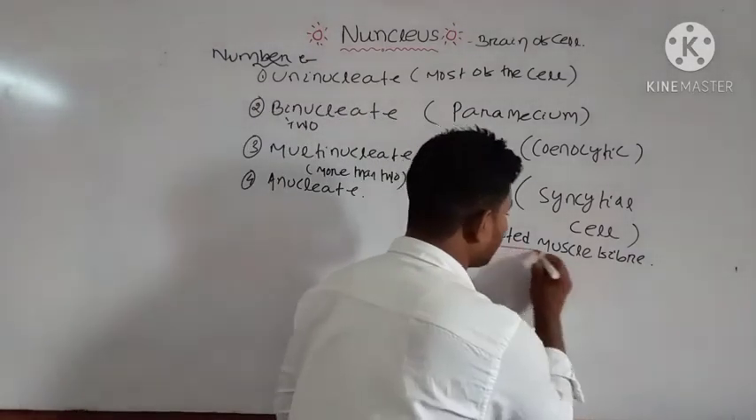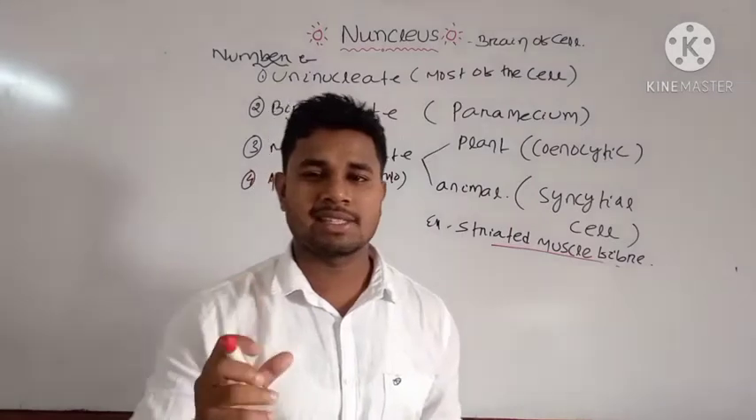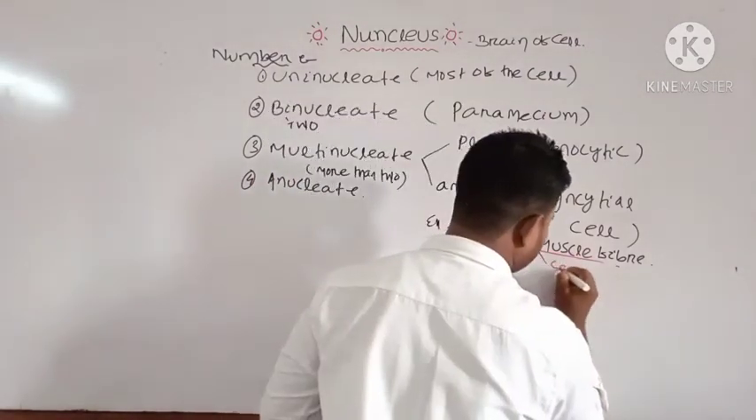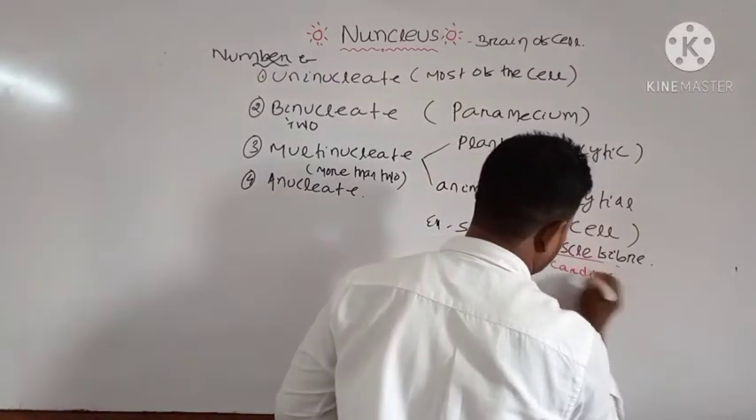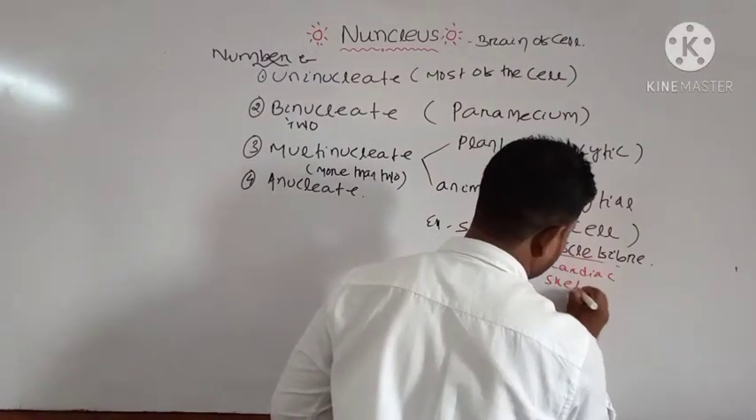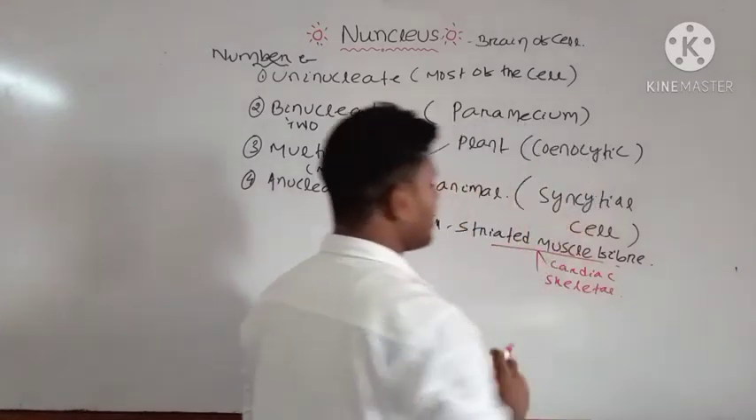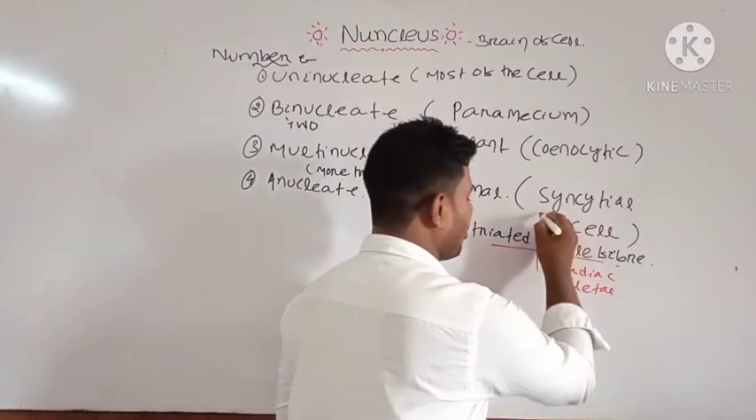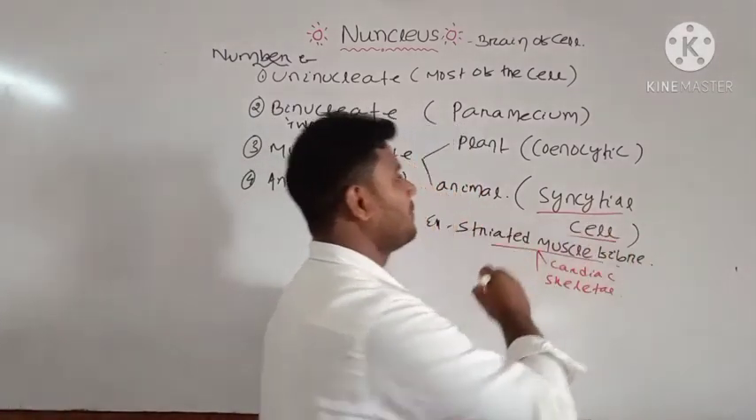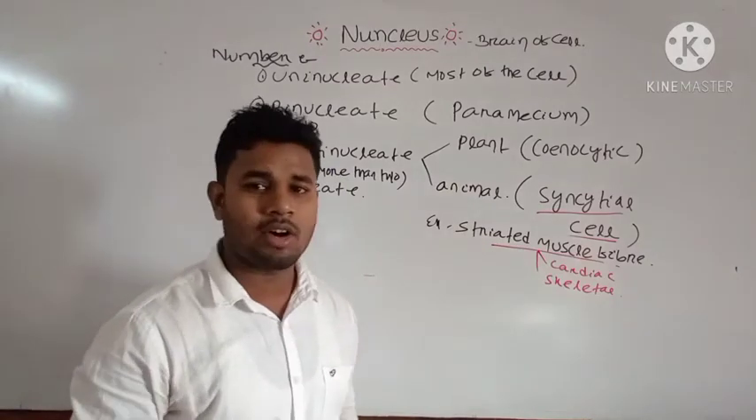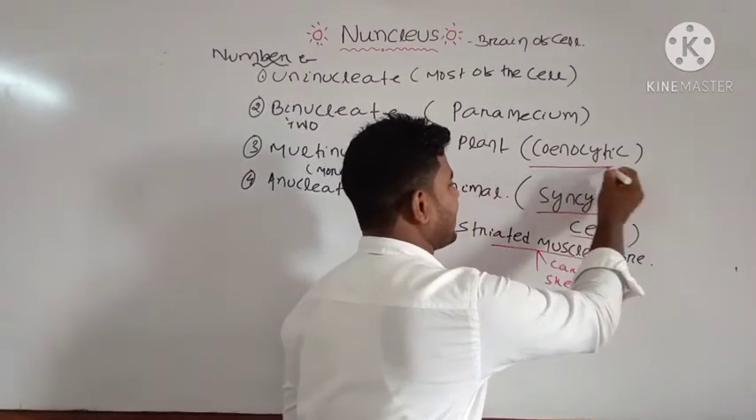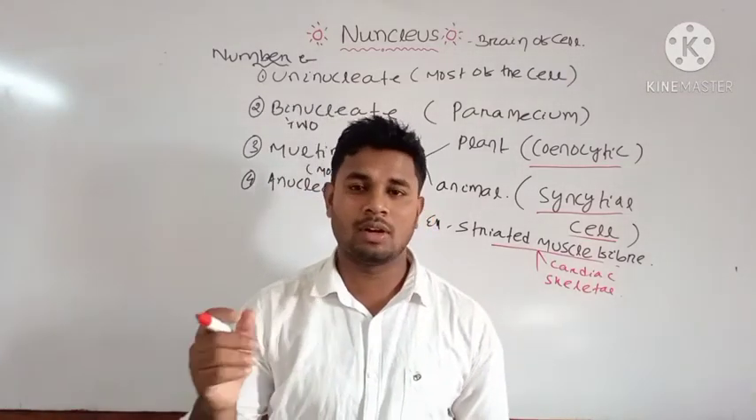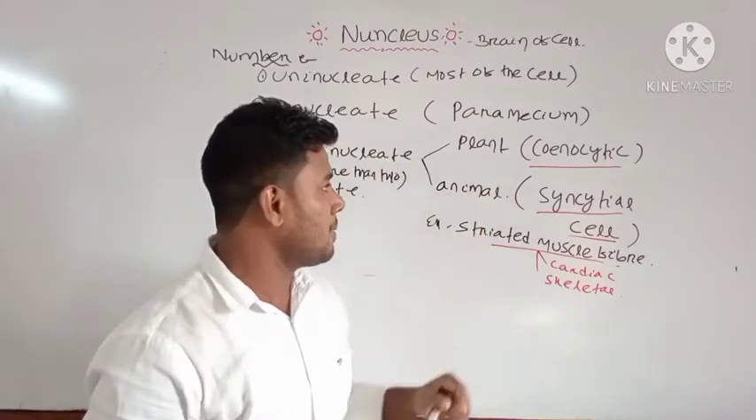Mostly you can see the cardiac fibers or cardiac cells and the skeletal ones. These cells have the multinucleate condition, and that multinucleate condition is called your syncytial cell. And in case of plant, what is that term? It is known as your coenocytic condition, or we call it your multinucleated condition. You can read this in case of plant cells.